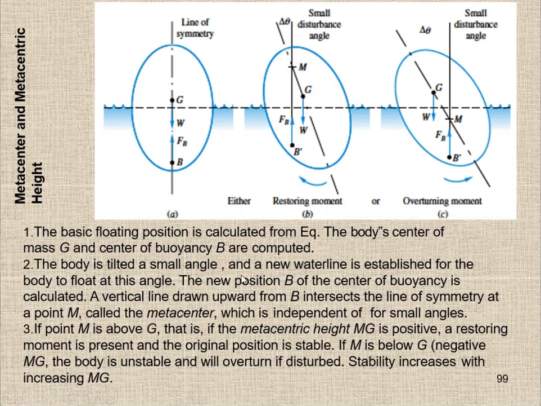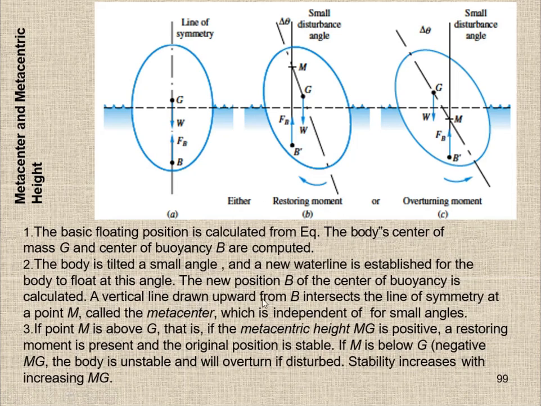So here you can see a new water line is established for the body to float in this angle. The new position B' of the center of buoyancy is calculated, and the center of buoyancy is shifted from this center line to this new position B'. The center of gravity doesn't leave its axis, but the center of buoyancy leaves its axis, and it moves from this line to this new position B'.